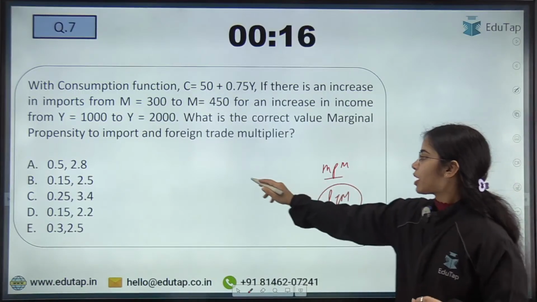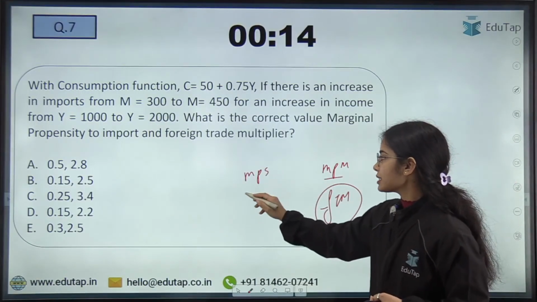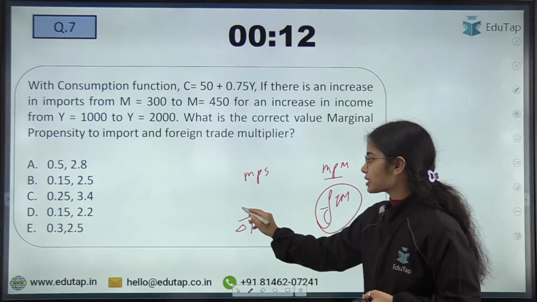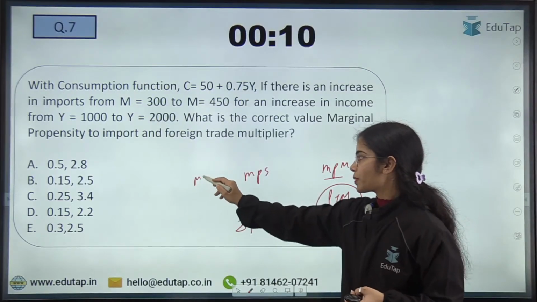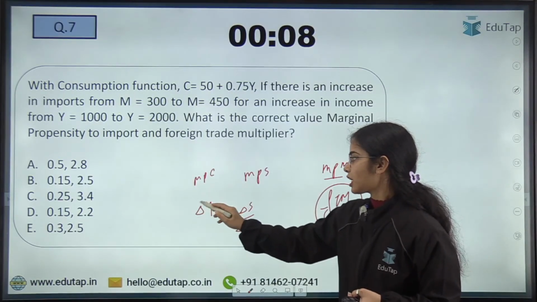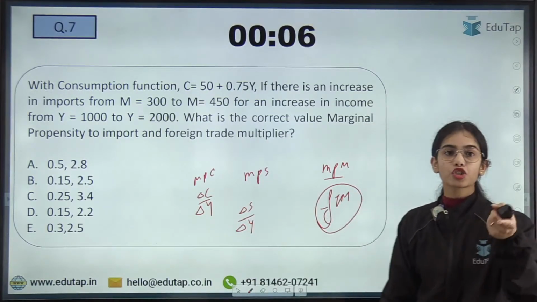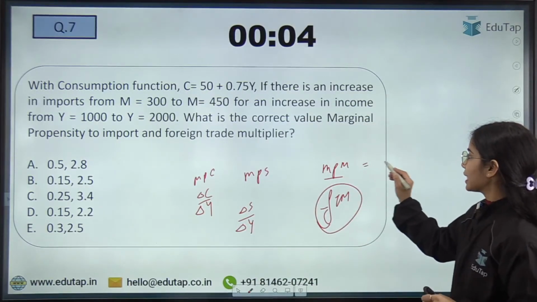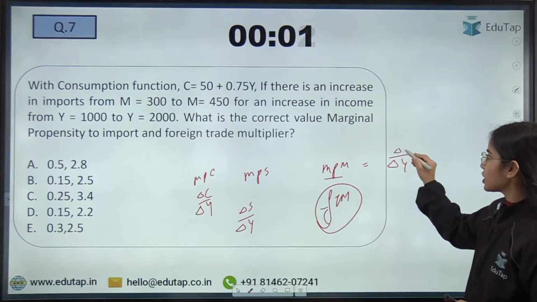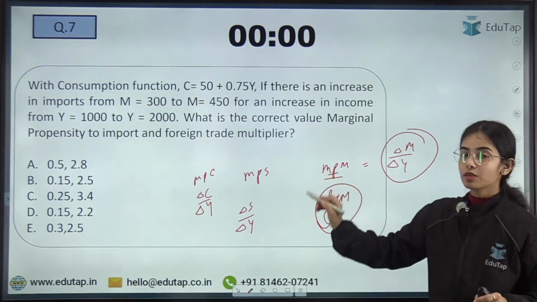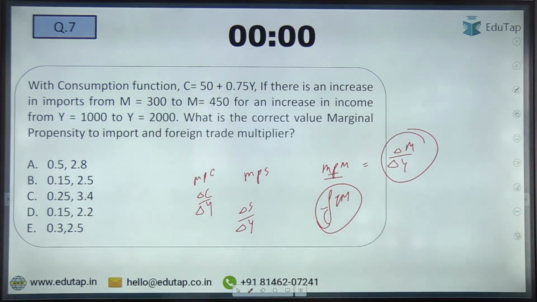First of all, marginal propensity to save is that with the change in income, what is the change in saving? Marginal propensity to consume is with the change in income, what is the change in consumption? Marginal propensity to import is that with the change in income, what is the change in import? So try to find the marginal propensity to import. Try to answer this.